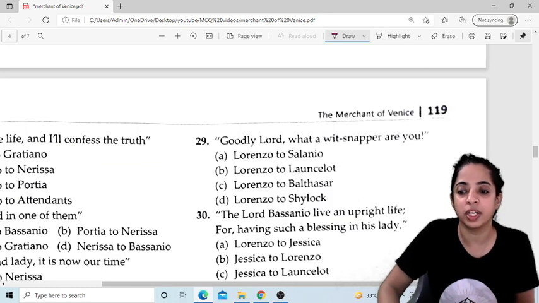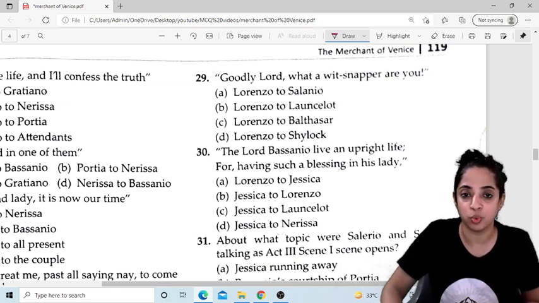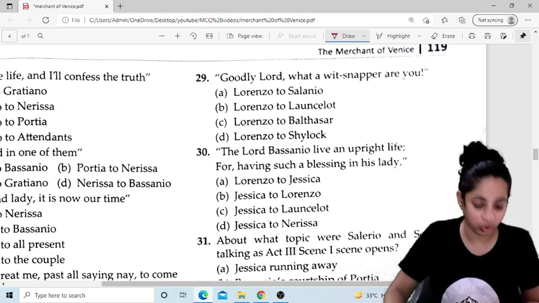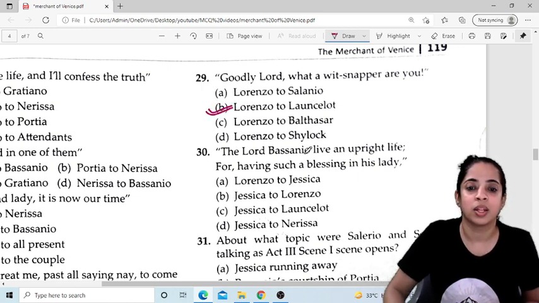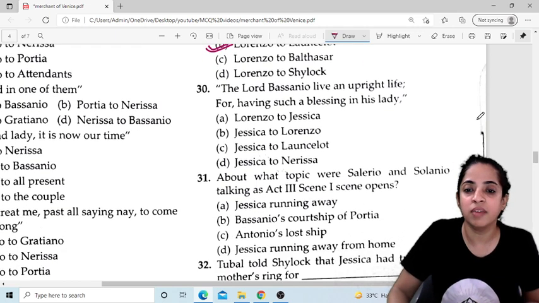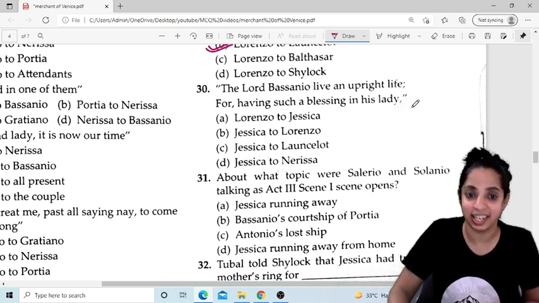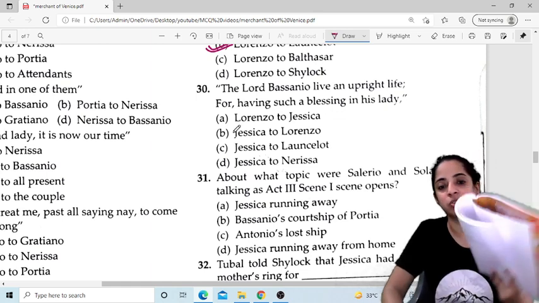Okay, question number 29. Goodly Lord, what a wit snapper are you. Who said this? Lorenzo said this to Lancelot. Okay, so B option is correct. The Lord Bassanio live an upright life, for having such a blessing in his lady. So this was told by Jessica to Lorenzo.